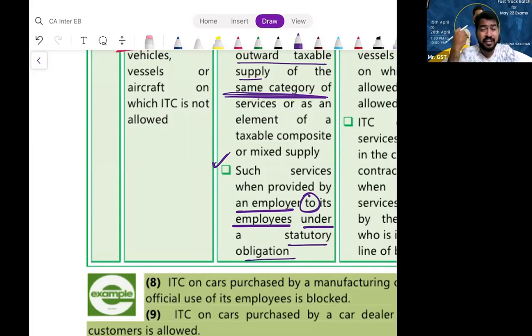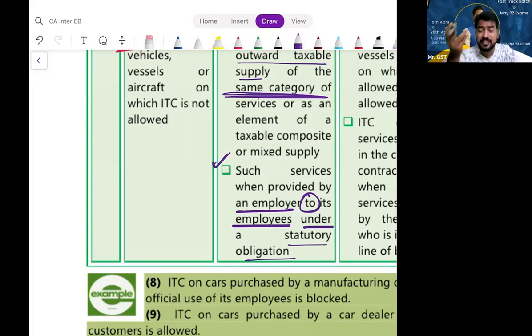See this point, wherever they thought of putting it in, they have made it an exception in almost each and every entry. I don't know whether lawmakers have realized the importance or not. In all the upcoming transactions, they have placed this exception: provided by employer to employee as a part of statutory obligation.